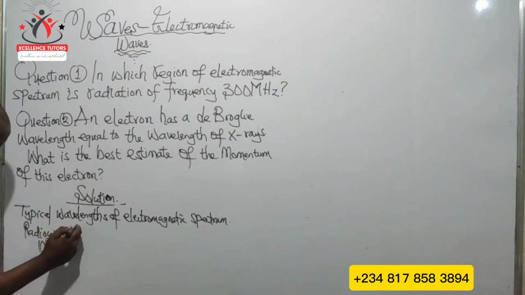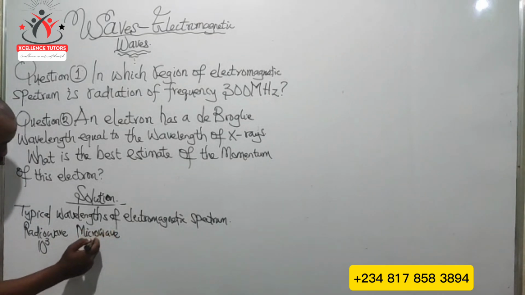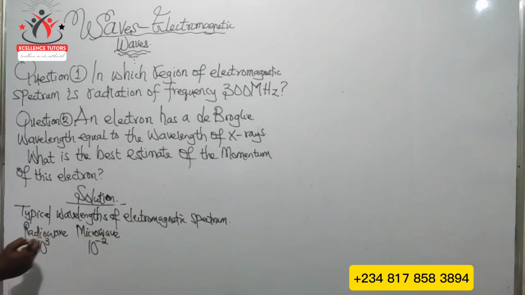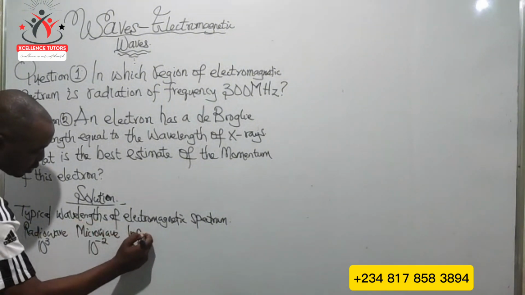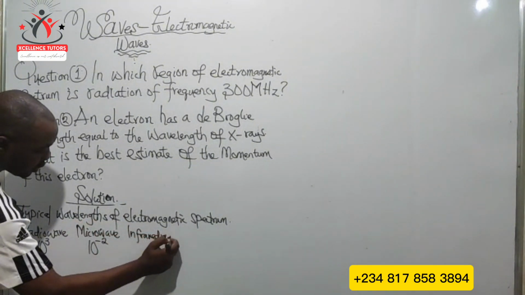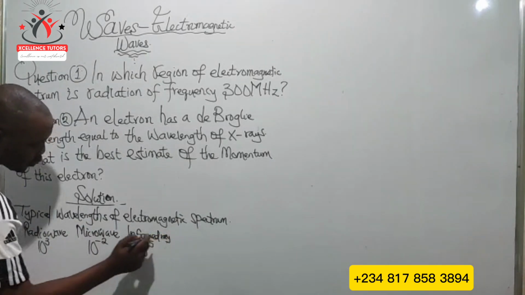We also have the microwave, of the order 10 raised to the power of -2. Then the infrared ray, of the order 10 raised to the power of -5.